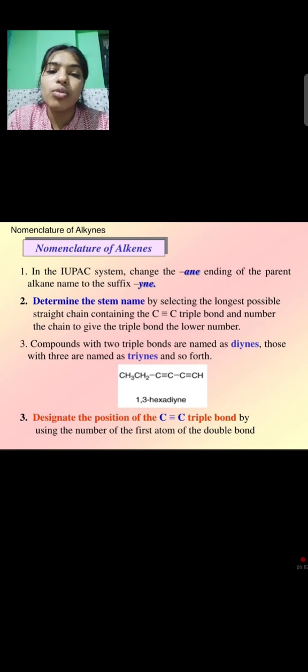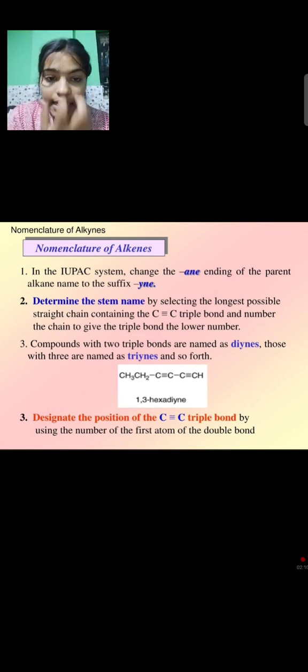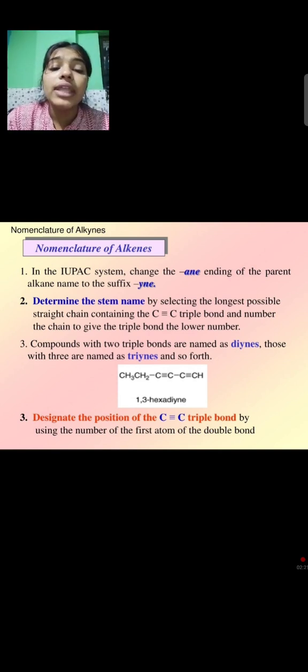Now we discuss the nomenclature of alkynes. In the IUPAC system, the ane ending of the parent alkane name is changed to the suffix "-yne". Determine the stem name by selecting the longest possible chain containing the carbon-carbon triple bond, and number the chain to give the triple bond the lower number.